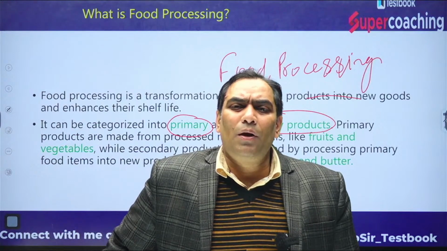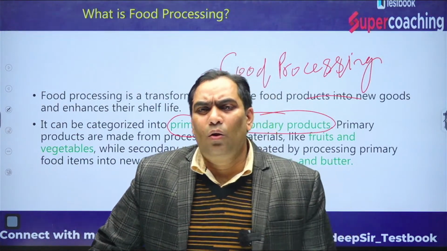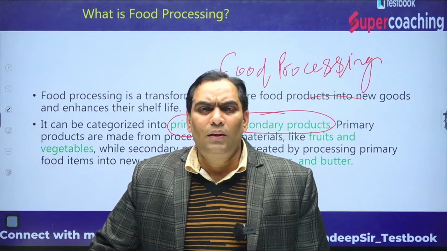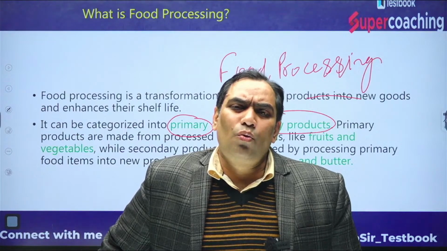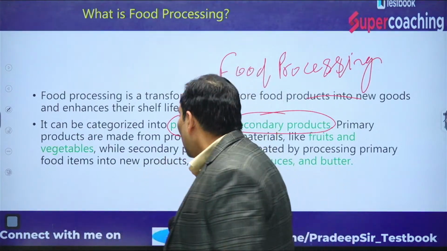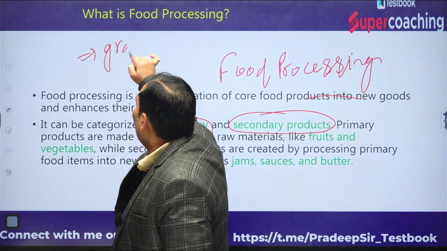The meaning of primary processing is just to do things at the primary level, like sorting and grading. There is raw material, but we are just going to grade it.